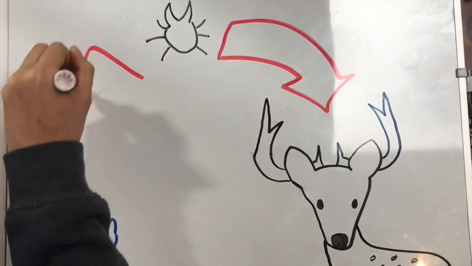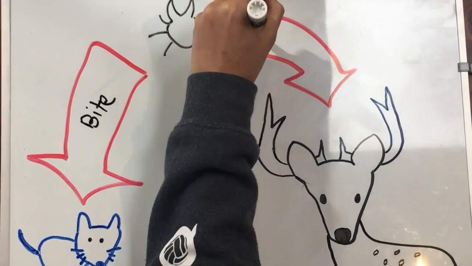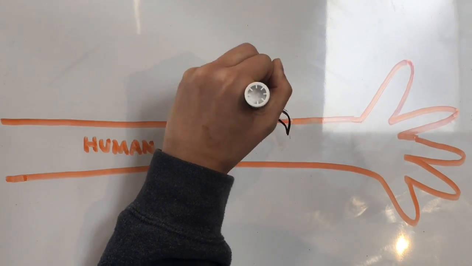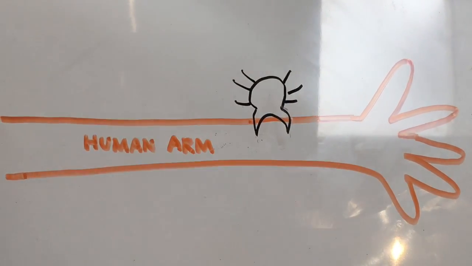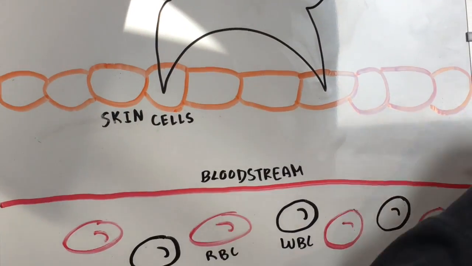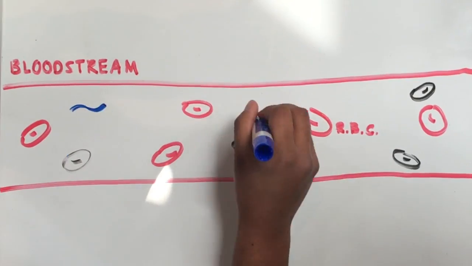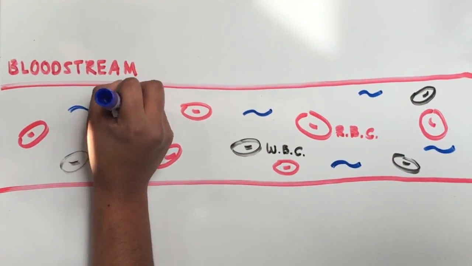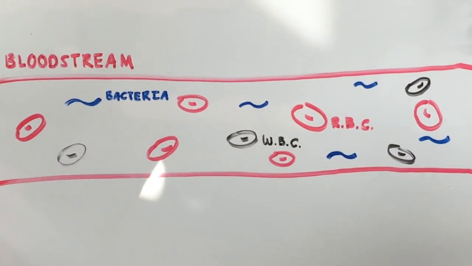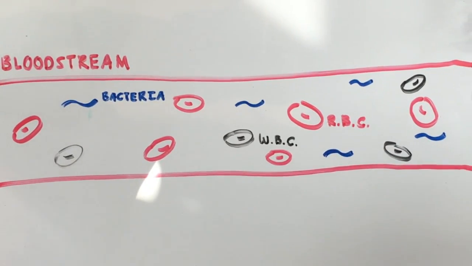A black-legged deer tick feeds on an infected animal, usually a mouse or a deer. The now infected black-legged deer tick bites a human. The tick releases the bacteria Borrelia burgdorferi, or spirochete infection, into the bloodstream. Once in the bloodstream, the spirochete infection releases bacterial lipoproteins.